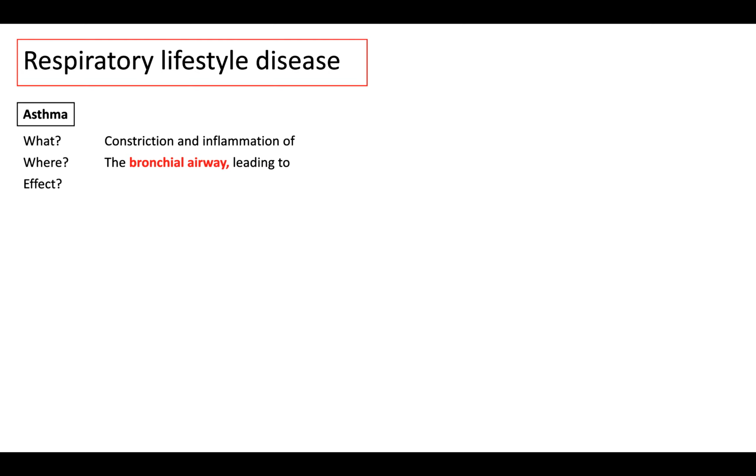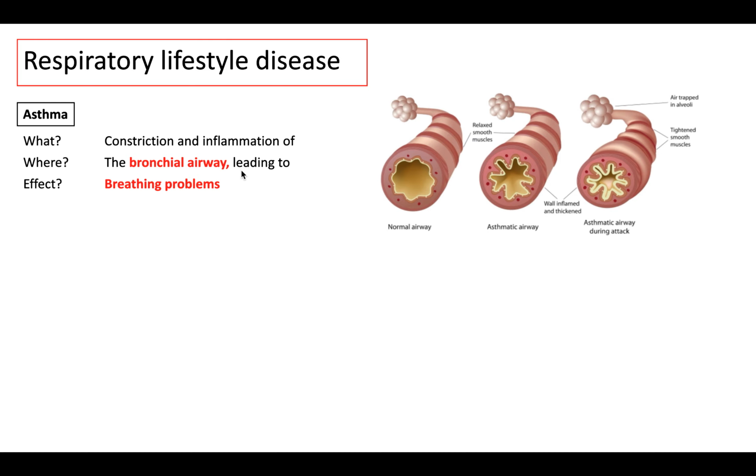So respiratory lifestyle diseases now. We need to be looking at asthma as well as COPD. So asthma, what, where, effect? Asthma is the constriction and inflammation of the bronchial airway, leading to breathing problems. This is a bronchiole, that's alveoli at the end where gaseous exchange takes place. This is a normal airway, this is an asthmatic airway, and finally this is what happens when there's an asthma attack, so it goes even narrower. So basically we get less oxygen to the alveoli, therefore less gaseous exchange.